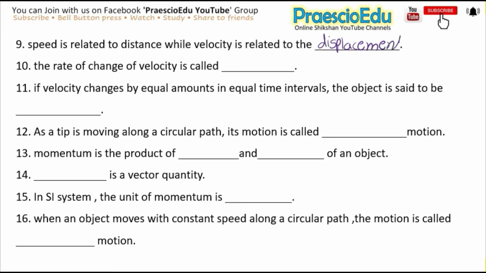Displacement. Okay, next one is, the rate of change of velocity is called dash, and the answer is acceleration. Okay, next one is, if velocity changes by equal amounts in equal time intervals, the object is said to be dash, and the answer is uniform acceleration.